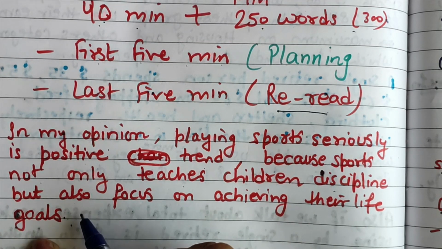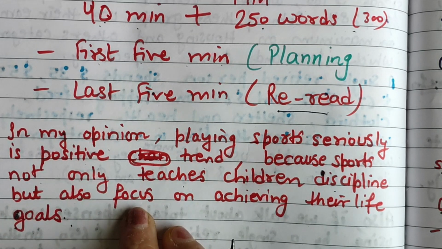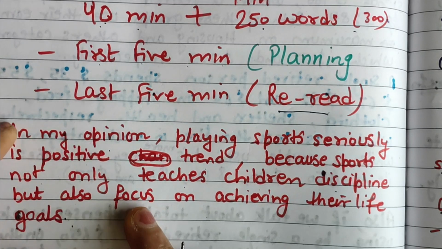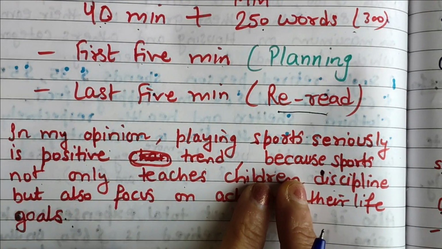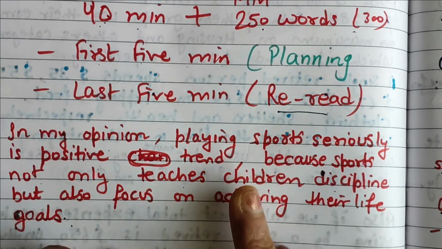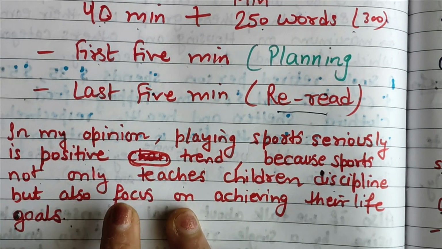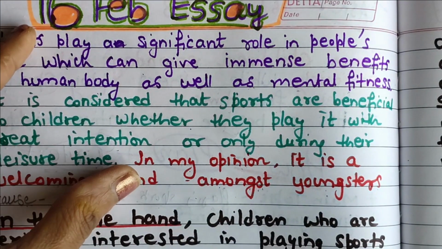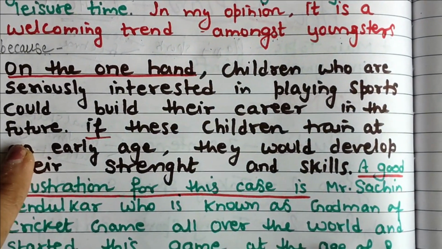Of course we have discussed mental fitness also. When they are mentally fit, then they can easily focus on achieving their life goals. Okay, so you need to give reasons. Without giving reasons you will not get bands. Okay, try to give a reason for everything you are explaining in writing task 2. Now, this was the introduction. Now come to body paragraph 1.